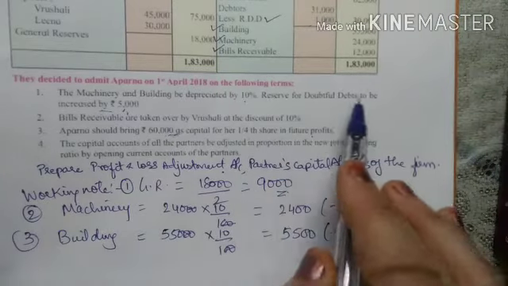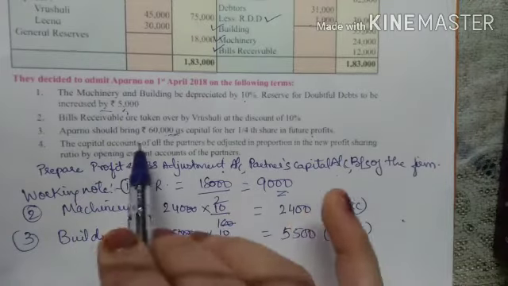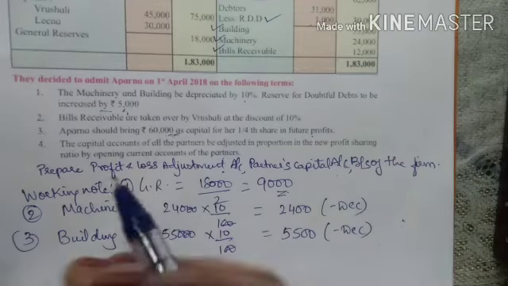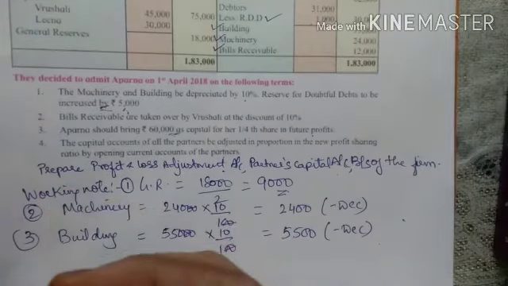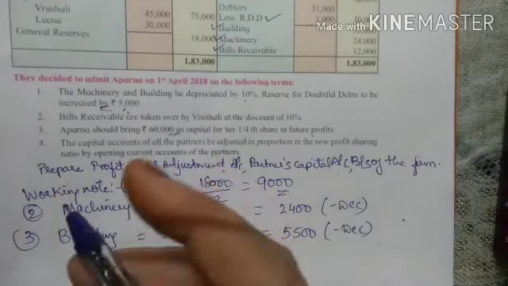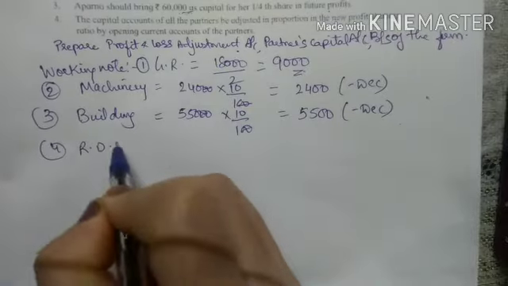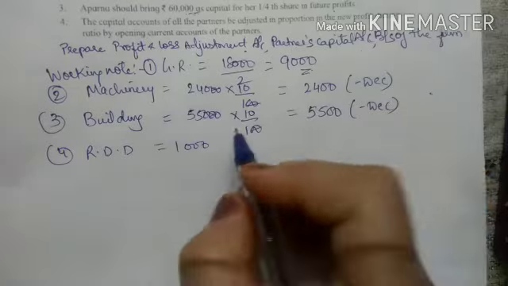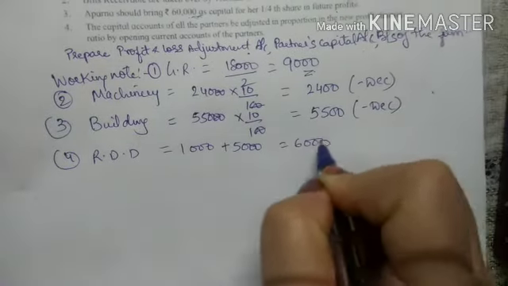Reserve for doubtful debts to be increased by 5,000, meaning you have to increase it by 5,000 more, right? By means you have to increase more 5,000, right? So your RDD is already 1,000 in my working note. You have to increase by, that is plus 5,000. So it will become 6,000.